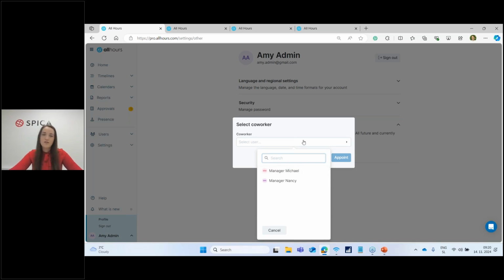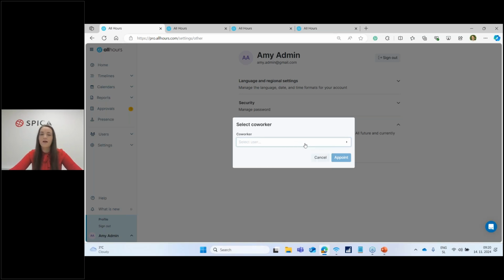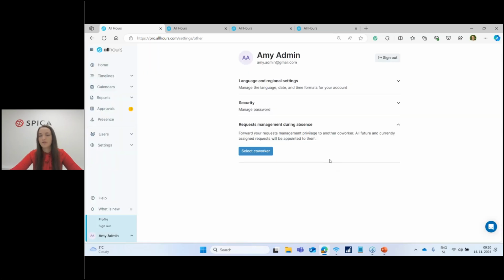They can be added, they just need to have the right permissions in the account. So this can be done, but the process is a little bit different. So reach out to our technical support. They will first need to check what is already configured in the system, how the roles are set up, what permissions each role has, and then they can help you set up even an employee as a substitute approver. So yes, it can be done.